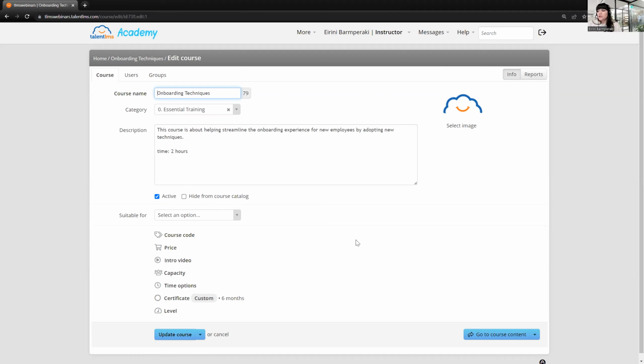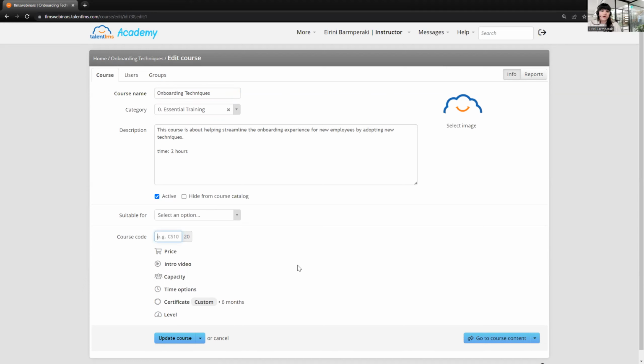Also, when it comes to courses, as we have mentioned before, courses are sorted out alphabetically depending on the name. But you can customize the order by adding course codes. If you click this option here, you can create course codes. It could be letters or numbers or a combination of both. And the system will sort out the courses alphabetically depending on the course code.